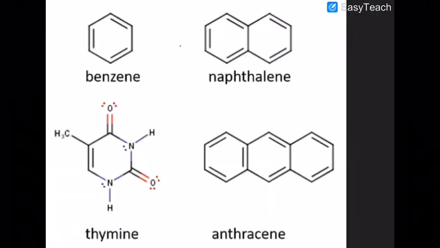Now look at that. This is benzene, this is naphthalene, this is thiamine, and this is anthracene. Thiamine you have heard about, it is the base of the nucleic acid. Naphthalene balls you have already seen in your house. So pi sigma pi sigma pi sigma pi.